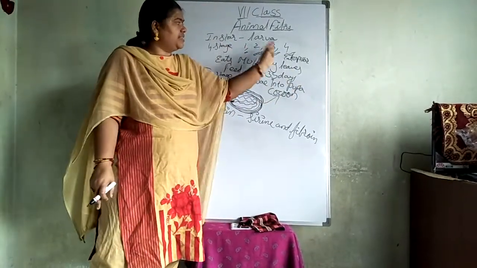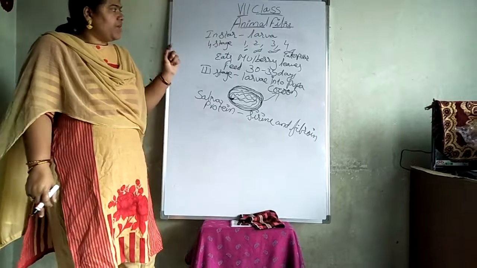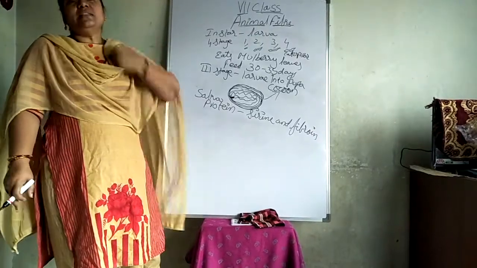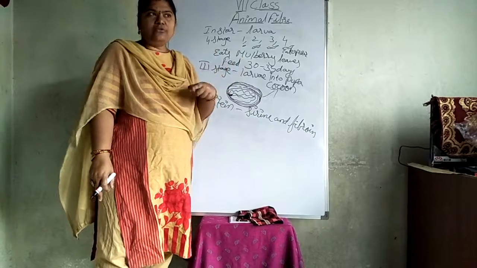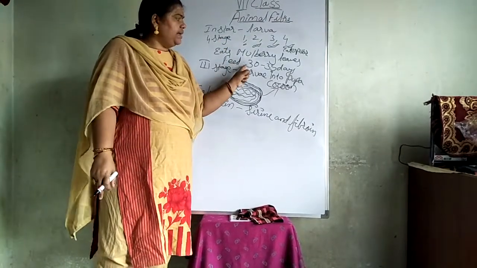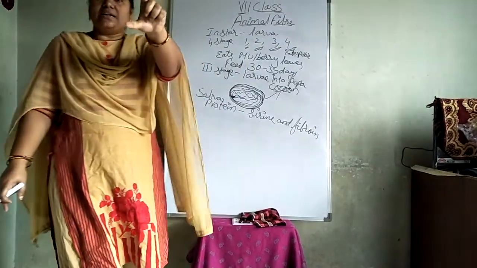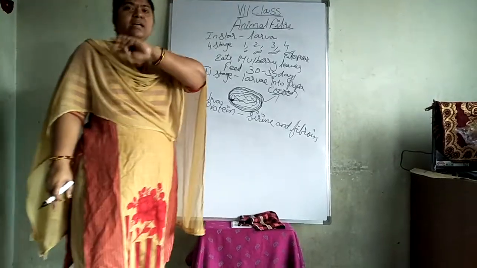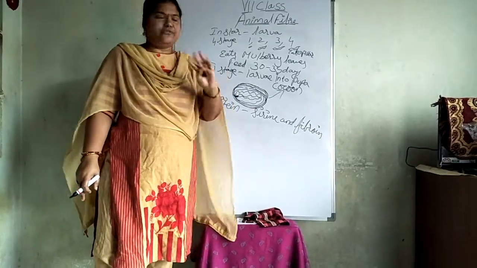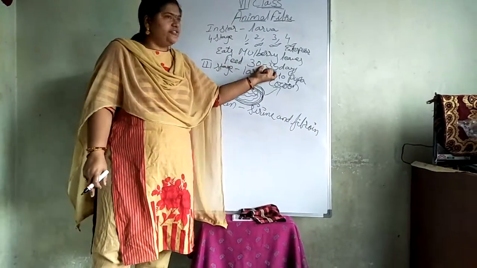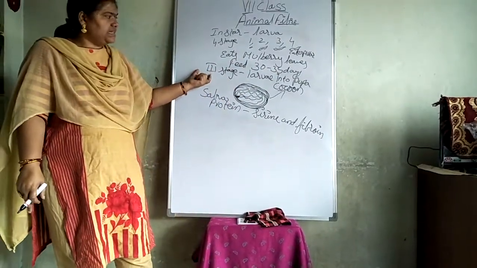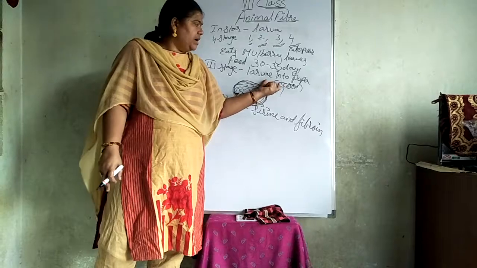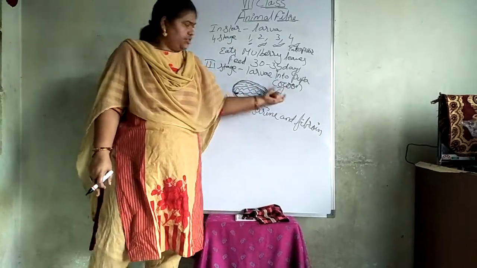The larva has to develop into a caterpillar, and at this moment, the larva feeds on the mulberry leaves. You have to know that it only takes food during these 30 to 35 days. After that, the silk moth will not take food. So within these 30 to 35 days, it feeds on the mulberry leaves, and in the third stage, the larva goes into the cocoon stage.